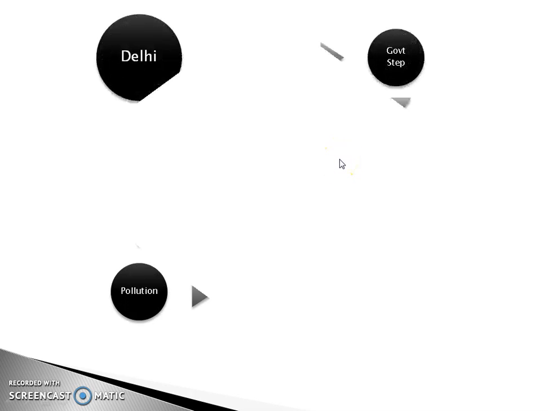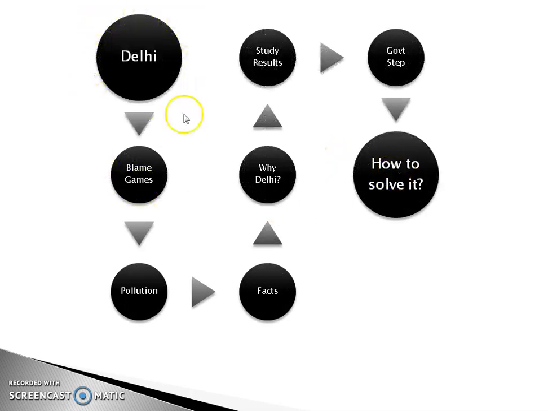So let's start. What you are going to learn in this lecture. We are talking about Delhi air pollution because this is a place where we have seen hazardous air quality. We will also talk about blame games, then we will go through pollution, what exactly it means and stuff like that, some technical and numerical information. Then we will talk about study results of IIT Kanpur,